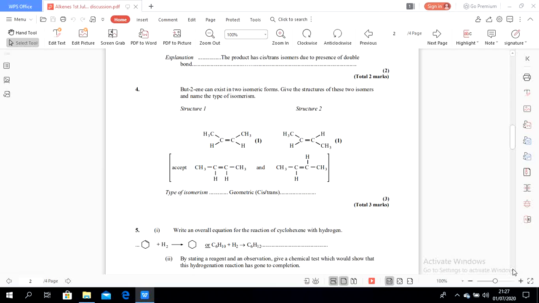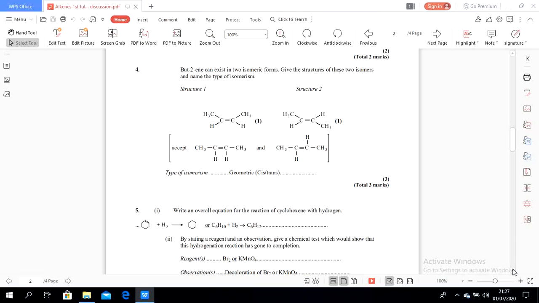Okay, next, write the reaction of cyclohexene with hydrogen. Cyclohexene means it is a hexene in the form of a cycle structure, like this. We can draw only the skeletal structure. So there are 6 sides with a double bond.